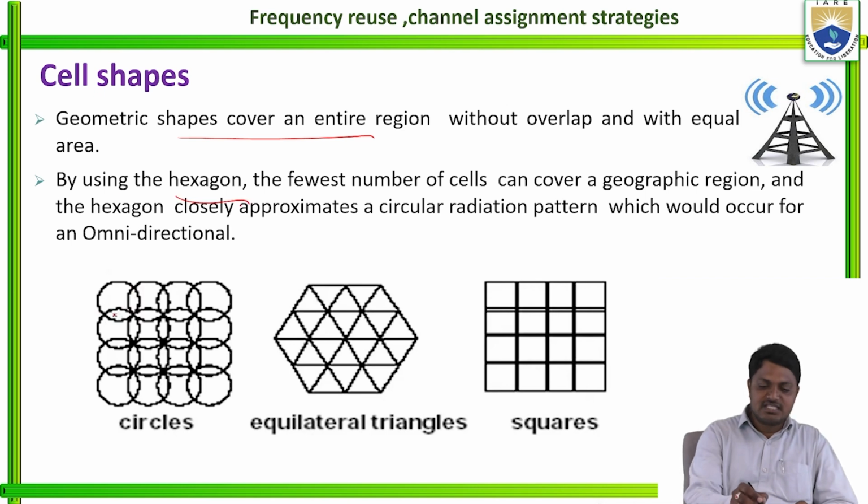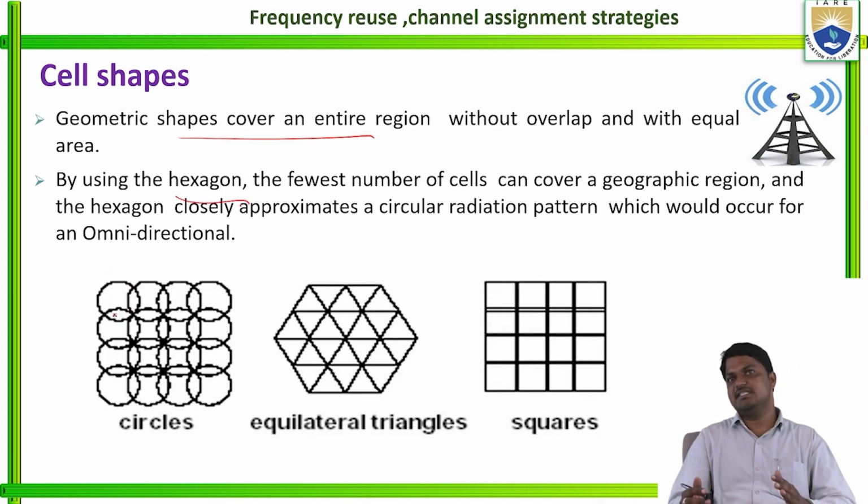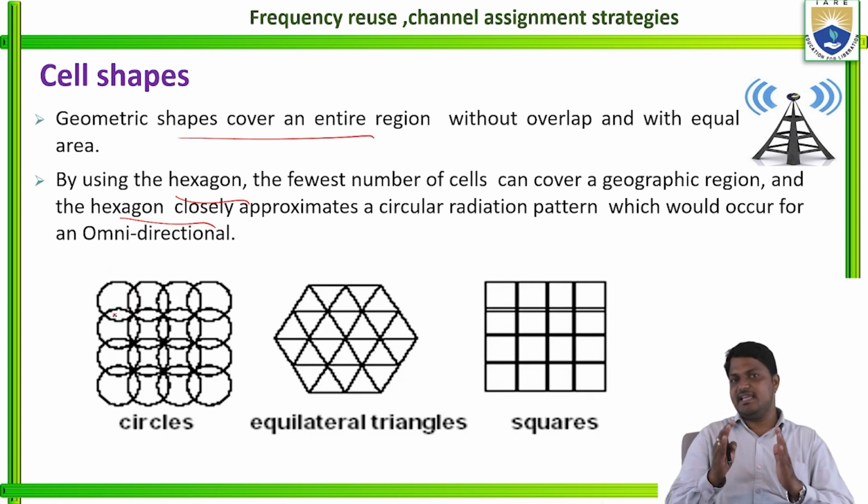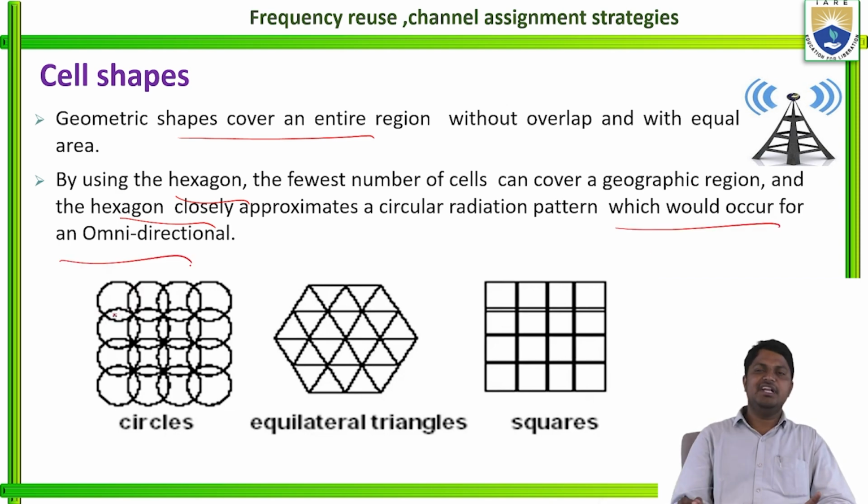By using hexagon, the fewest number of cells can cover a geometric region, and the hexagon closely approximates the circular radiation pattern. So what is happening here? Circular radiation pattern is nothing but the base station can cover in all directions, with the same radius. So it uses the omnidirectional antenna, which is the antenna that covers in all the directions, right?